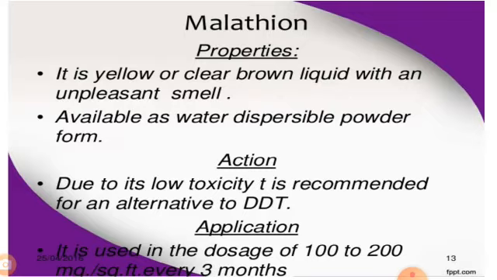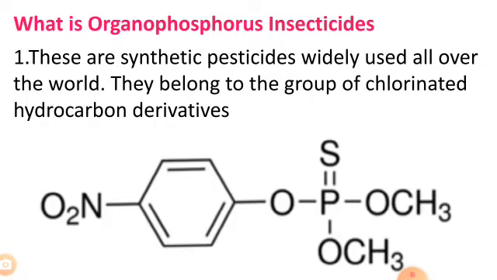So what are the properties of organophosphorus insecticides? This first one is parathion. The properties of parathion: it is a pure compound, a clear oily liquid. Boiling point is 113 degrees centigrade. This compound is soluble in water but relatively more soluble in organic solvents. Exception is paraffin hydrocarbons. This parathion is an excellent insecticide and acts both as contact and stomach poison.